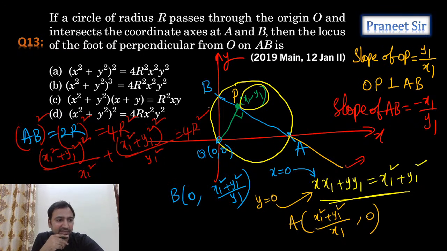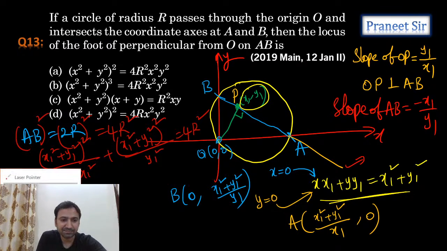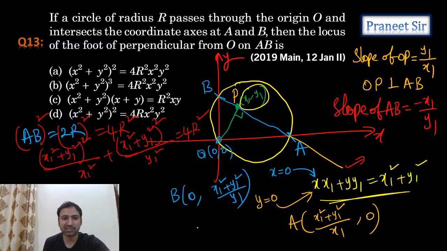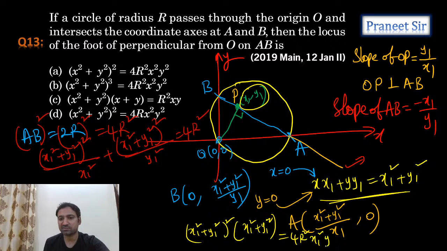So now you can simplify this. If you simplify this, you get the answer. Let's simplify this. If you simplify this, what we get is, x1 square plus y1 square you can take common, and the remaining part you can take LCM and simplify. Finally what I get is (x1 square plus y1 square) whole square into (x1 square plus y1 square) into 4r square x1 square y1 square. That's what we're getting. So this is the final answer.